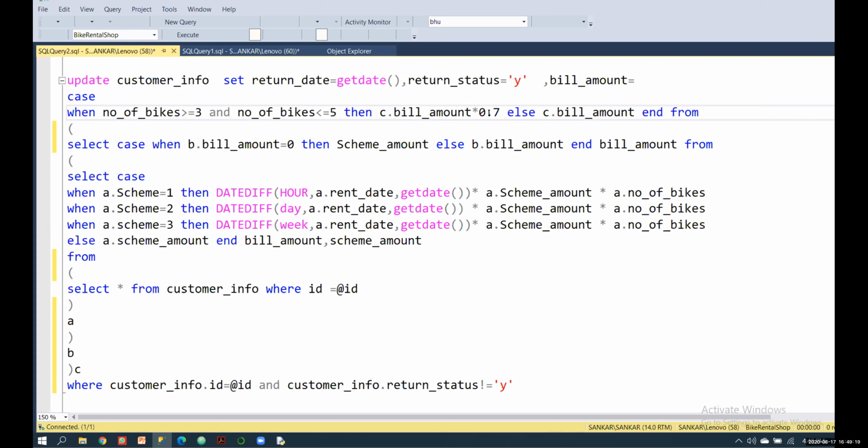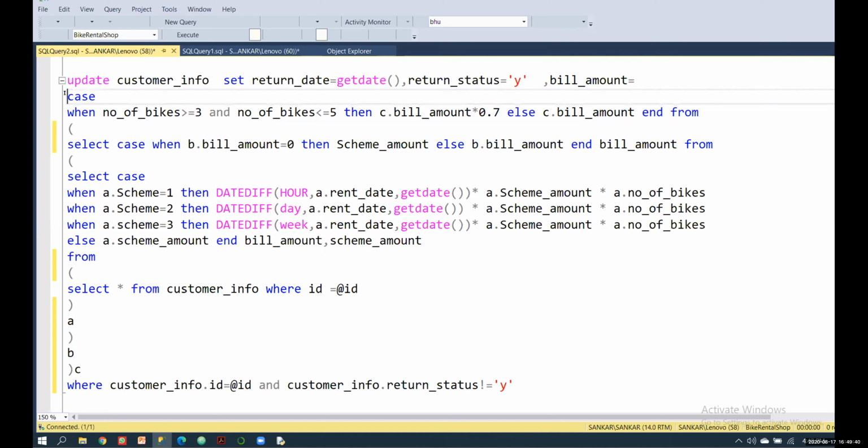That's how you get the 30% discount. Instead of doing that, you can simply multiply by 70% and you get that value, right? And here also, if the person does not fulfill this condition, it returns the bill amount, okay, that's all.